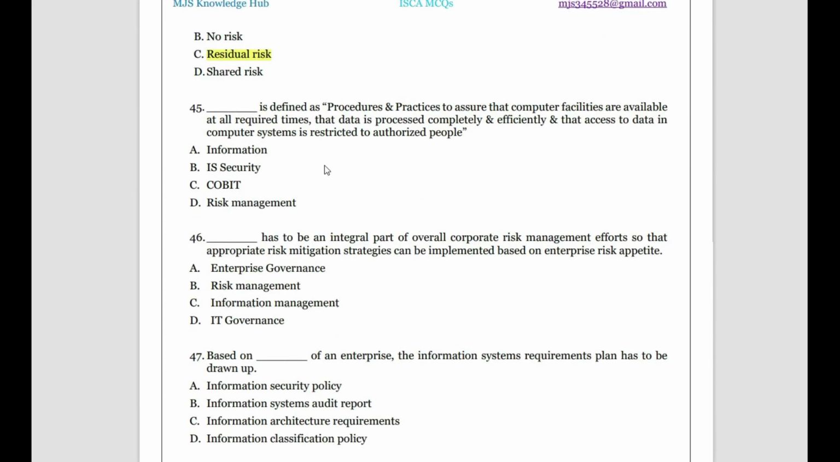Then dash is defined as a procedure and practice to assure that computer facilities are available at all required times, the data is processed completely and efficiently, and that access to data in the computer system is restricted to authorized people only. So what is the statement saying? It says the computer facility is always available, the data is completely processed well, and accessed only by authorized people. What is this? It is providing security. So IS security is the definition.